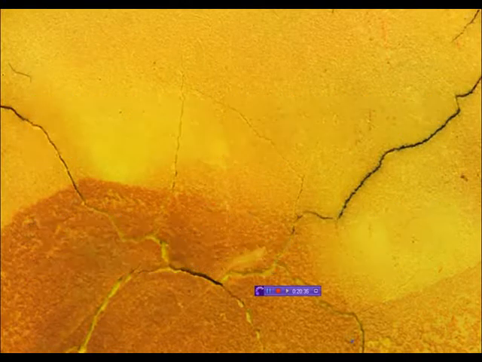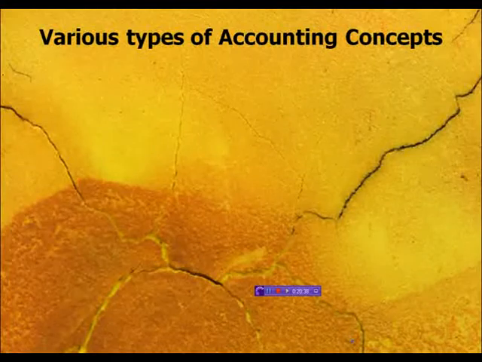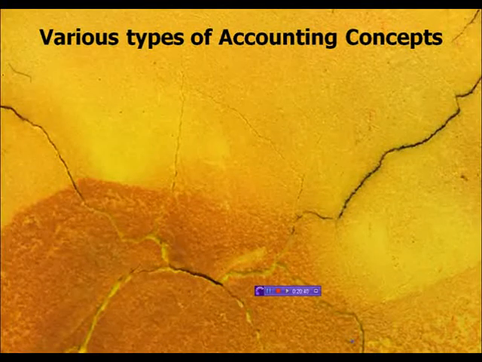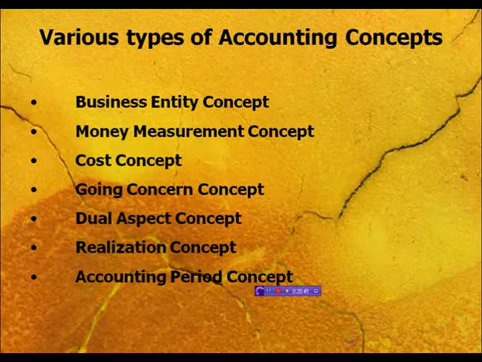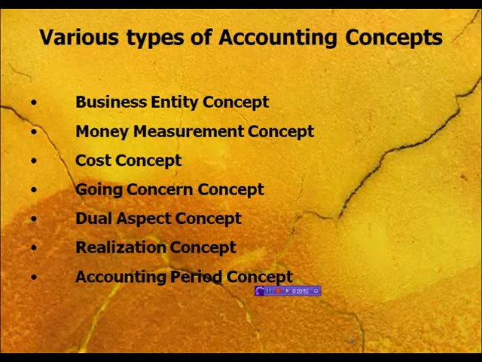First, we will take various types of accounting concepts. We are covering here business entity concept, money measurement concept, cost concept, going concern concept, dual aspect concept, realization concept, and accounting period concept. So these are 7 points which we will discuss one by one as accounting concepts, which are an essential part of accounting principles.